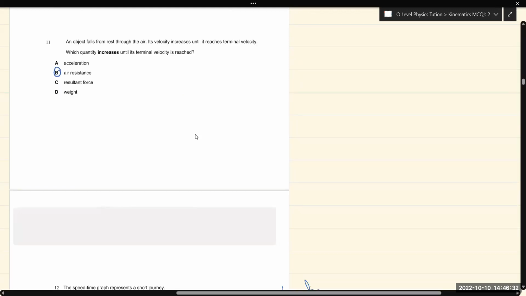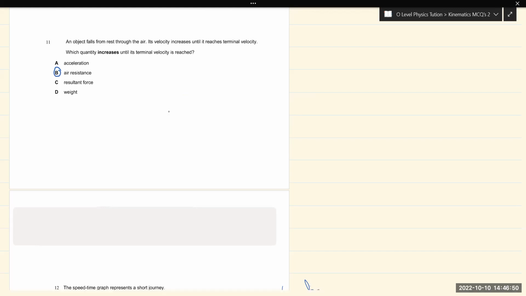Again, the question number 11, an object falls from rest through the air, its velocity increases until it reaches the terminal velocity. Which quantity increases until its terminal velocity is reached? So obviously air resistance increases.